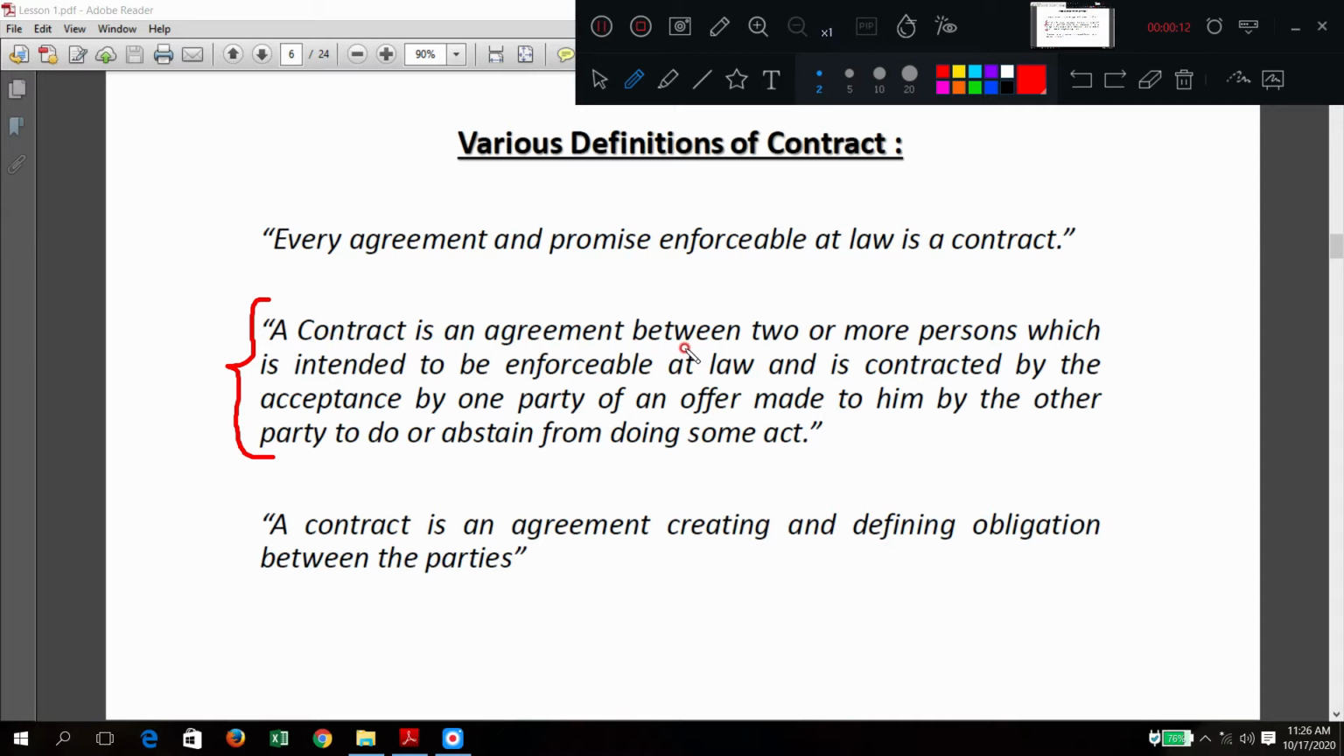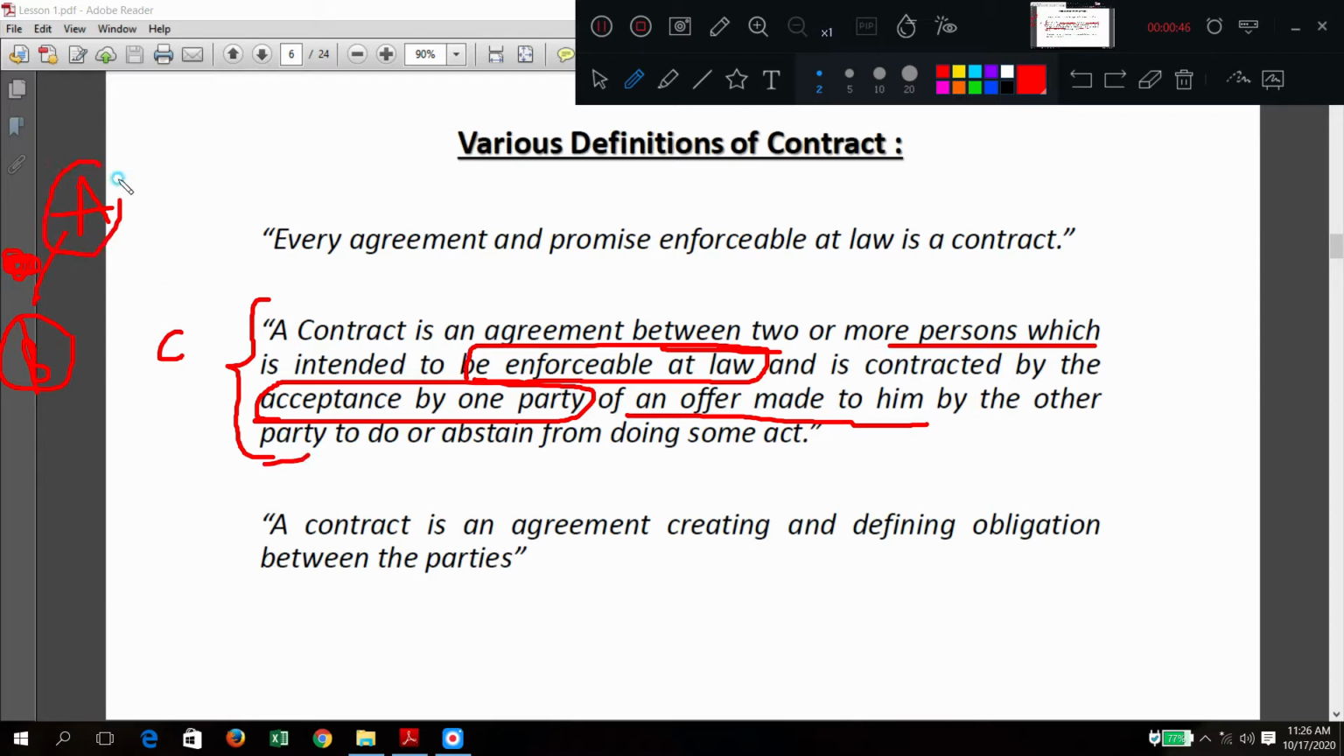So, a contract is an agreement between two or more persons, that is A, B, C, maybe any other number of parties. This is enforceable by law. That agreement should be enforceable at law, and it is constituted by the acceptance by one party, that is B, of an offer made to him by the other party, that is A, to do or abstain from doing something.